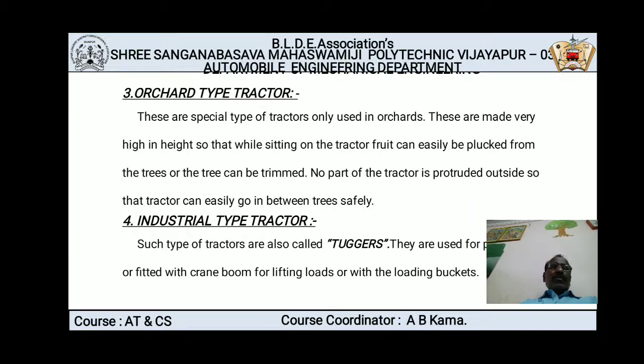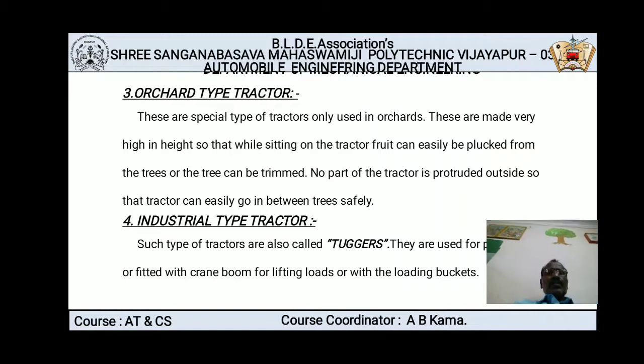Now these kinds of tractors have no parts protruding from the outside of the tractor, because this is a tractor that we have to move inside the trees, since the distance between trees is very small. Between one tree and another, maybe you have 3 to 4 feet. In between that we have to move the tractor. For that purpose, there should not be any part outside the tractor. There should not be any protruding parts on the tractor. Now this is the special characteristic of this kind of tractor.